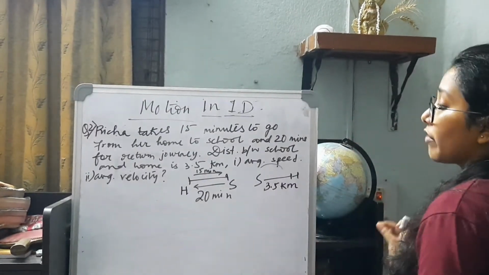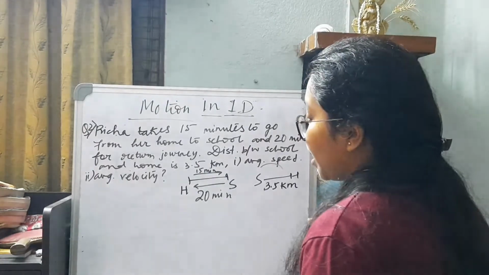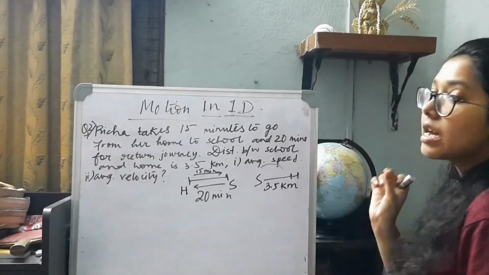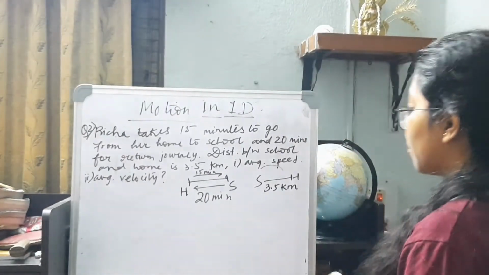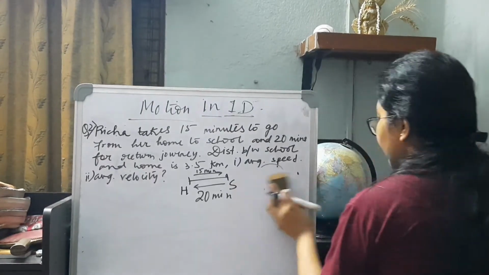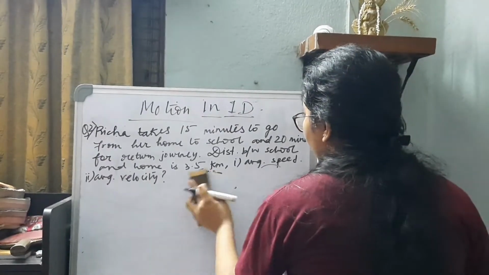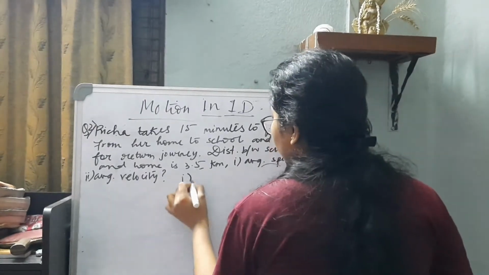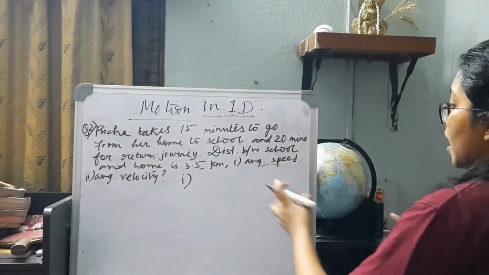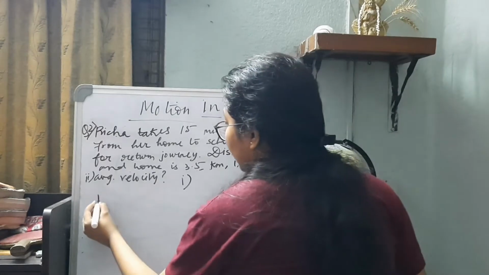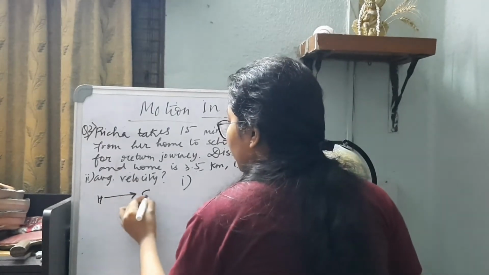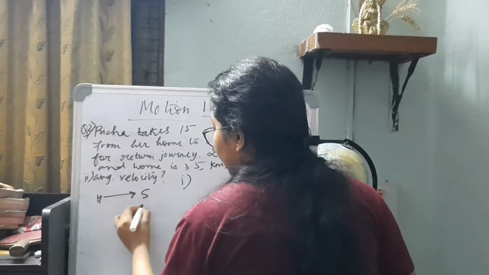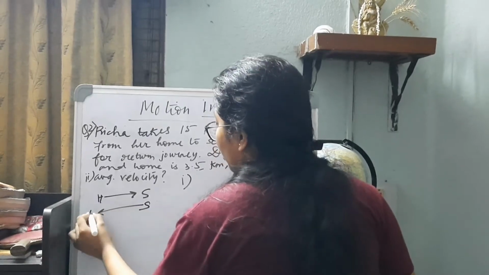Average speed, average velocity, as I said, for average speed it is total distance by total time. So let us check it out. For the first part, average speed means we have to take the total distance, that is the distance from home to school plus the distance from school to home.